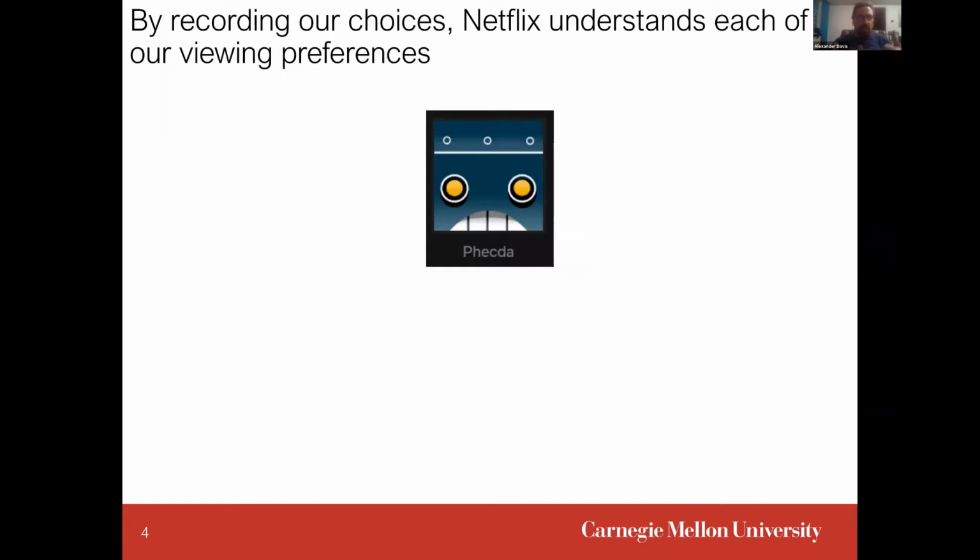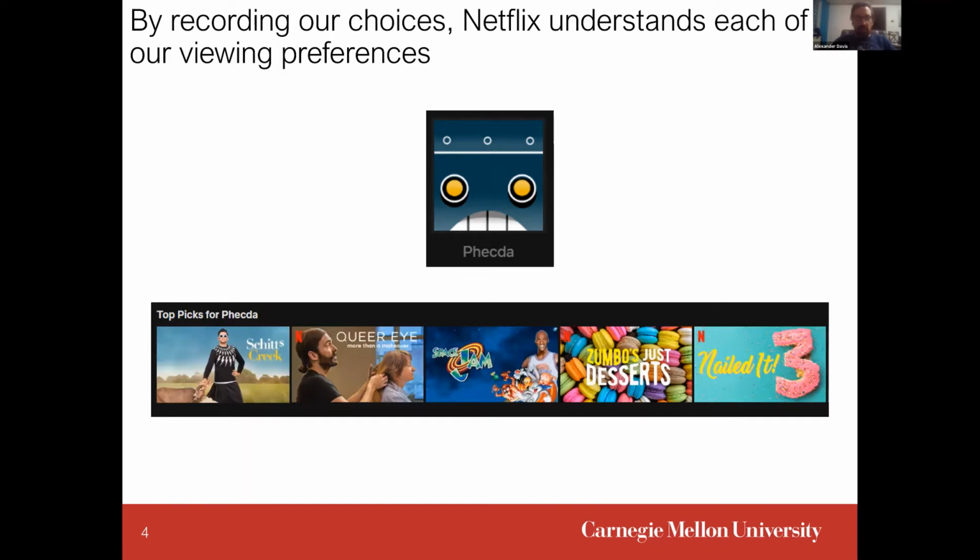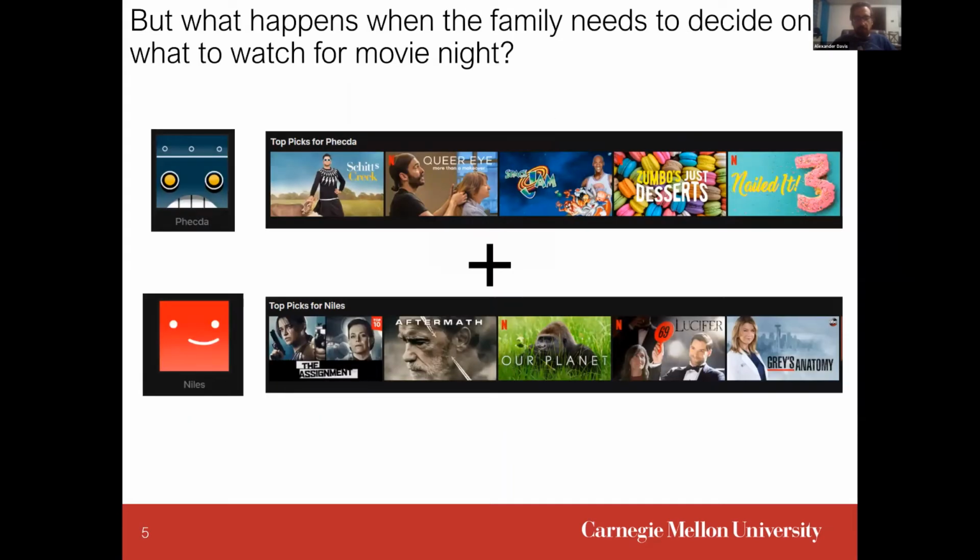And Niles might have some friends, and those friends, again, watch some movies. And Netflix, again, records the movies that are watched by Niles' friends. And so Netflix is able to construct a model of the preferences of Niles and his friend. The question is then, what if Niles and his friend want to watch a movie together? What should Netflix recommend? This is a problem of going from individual preferences to a group preference.